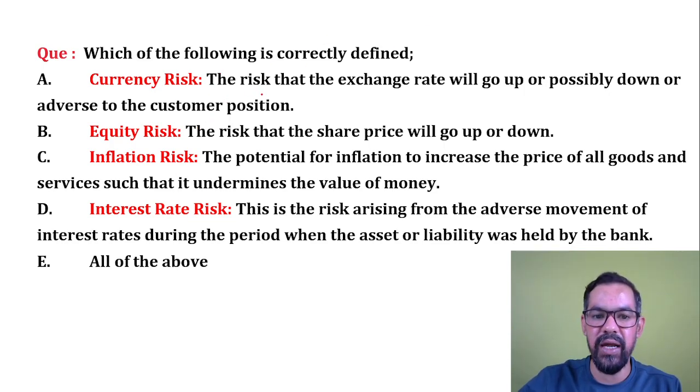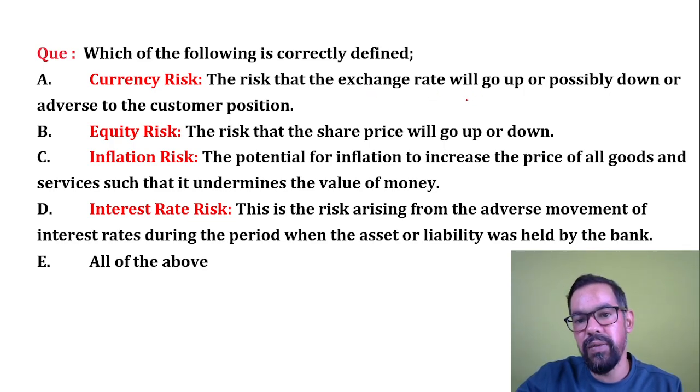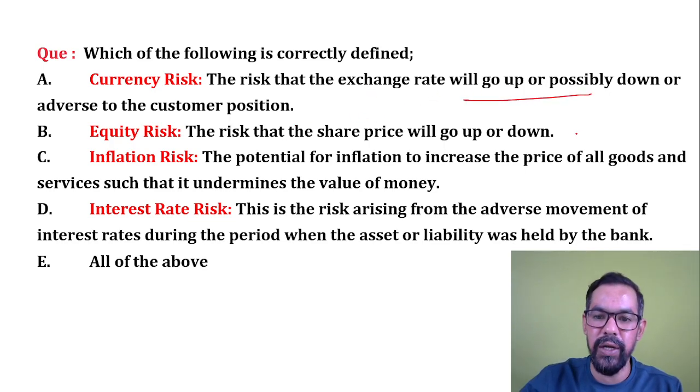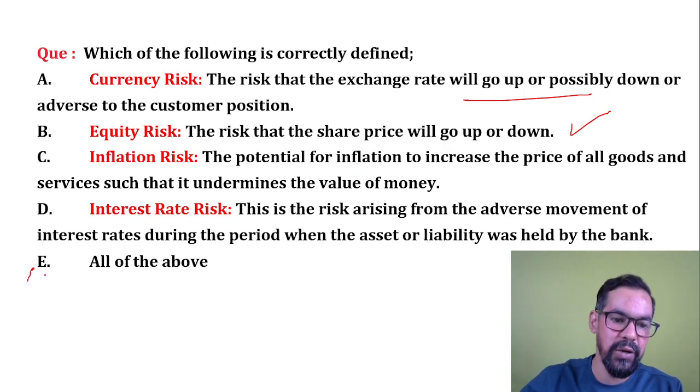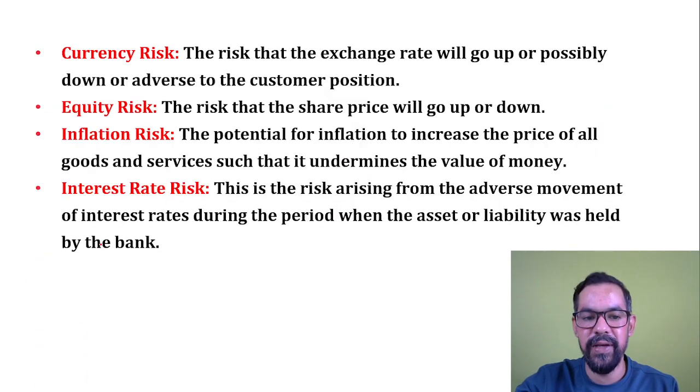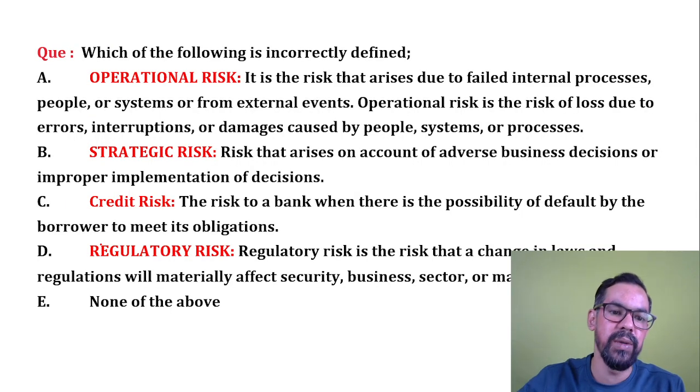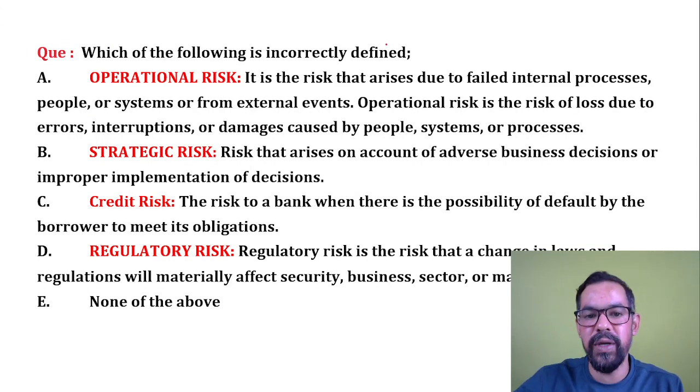So again we have currency. I hope you remember: the risk that the exchange rate will go up or possibly down. Equity, we already discussed this one. Inflation, interest. Okay, so this is actually a repeat question, so all of the above will be the correct answer for this one. Next one. Which of the following is incorrectly defined? Now you have to identify the incorrect one. Go through these definitions carefully.